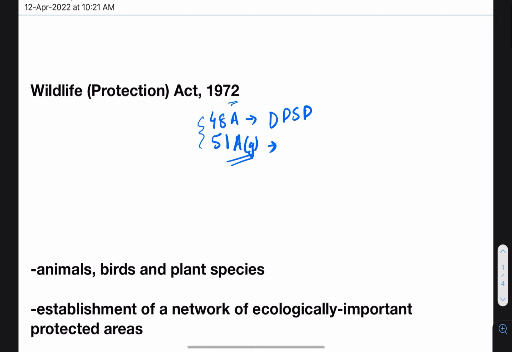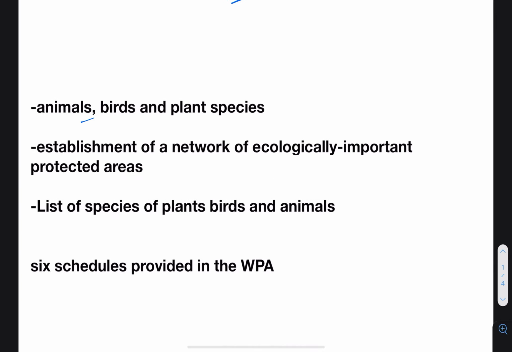The Wildlife Protection Act 1972 was enacted for the protection of animals, birds and plant species. It provided for the establishment of a network of ecologically important protected areas such as national parks and wildlife sanctuaries. Before the enactment there were only 5 national parks. After the enactment of this Act there are currently more than 101 national parks.